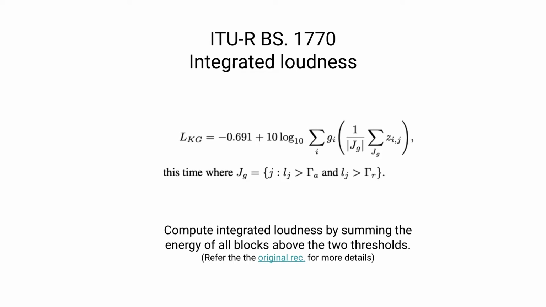To apply this gating, essentially the final loudness measurement looks as it's shown in this equation here, where we simply disregard the energy of the blocks that are below this threshold. For more details on how these thresholds are computed, please refer to the original recommendation. But this is just meant to give a high-level overview of how the algorithm is operating.